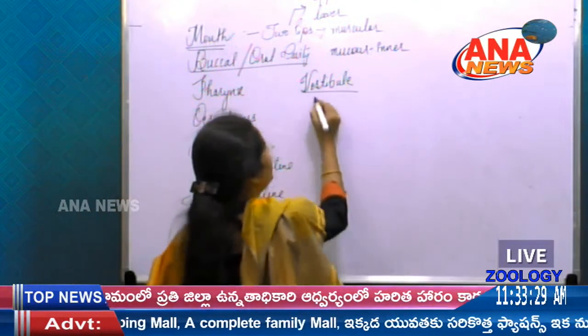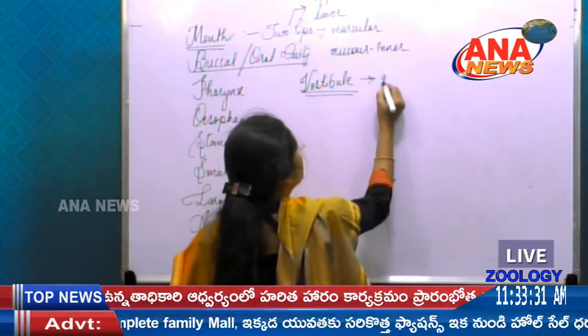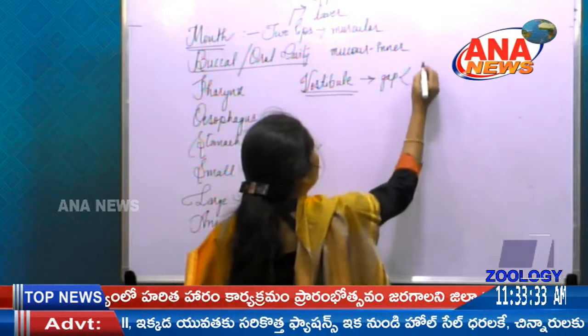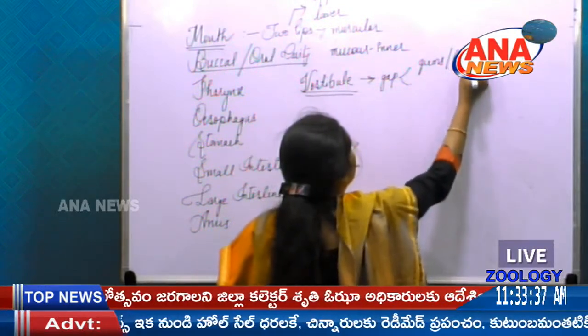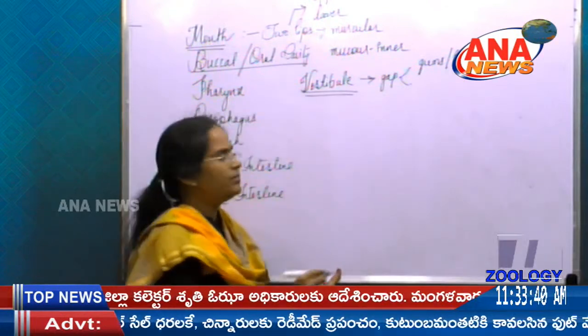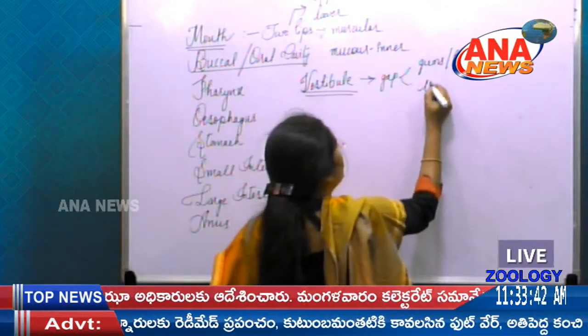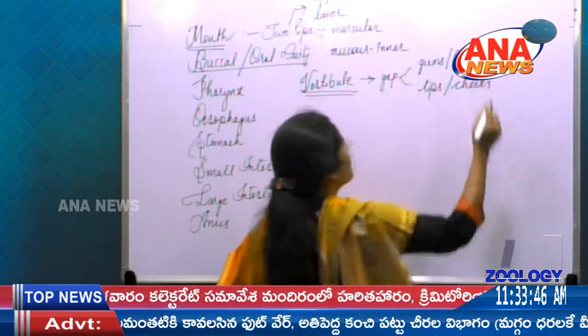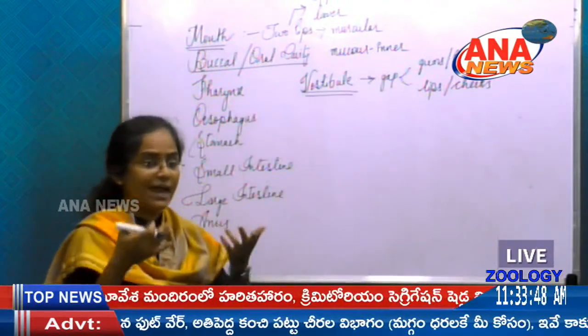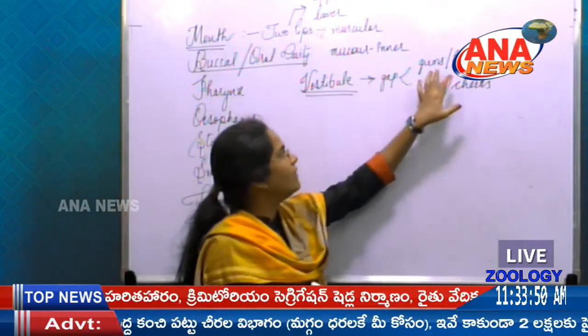This is the gap which is present between gums and teeth, and between the lips and cheeks. So your lips and cheeks, and interiorly we have gums and teeth.